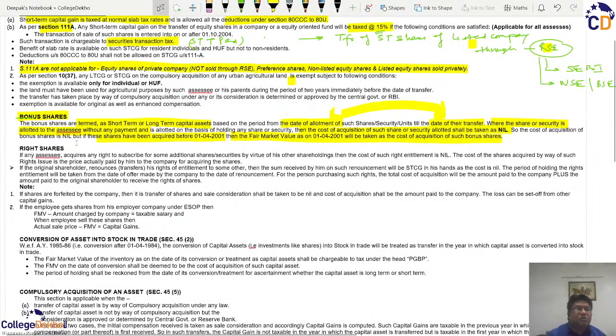Similarly, in addition to this concept of bonus shares, we have right shares. The difference between bonus shares and right shares is that bonus shares are allotted free of cost. Whereas in some cases, the company wants to give benefits to the existing shareholders and wants to give them shares, but doesn't want to give them free of cost. So they provide a special right to the existing shareholders, and sometimes to their employees, that they will have a preferential right of allotment.